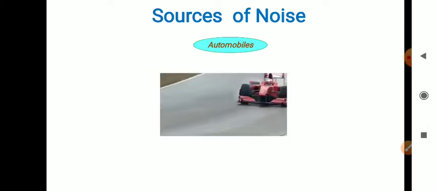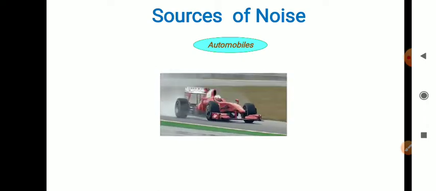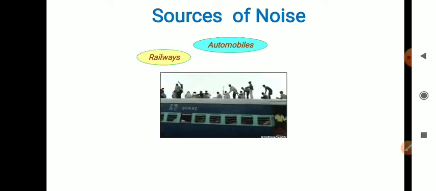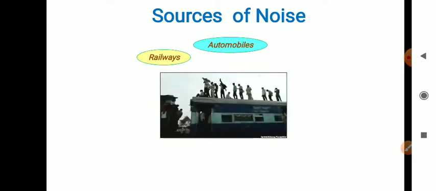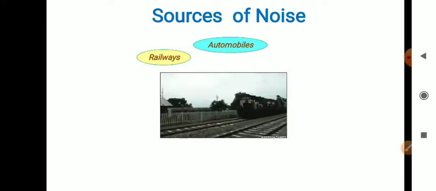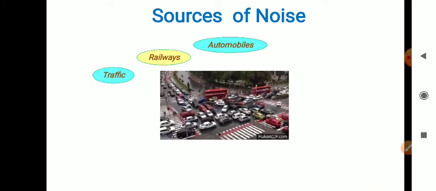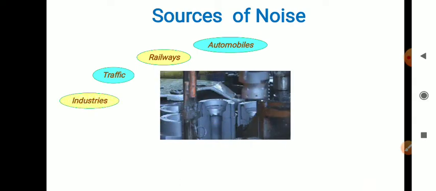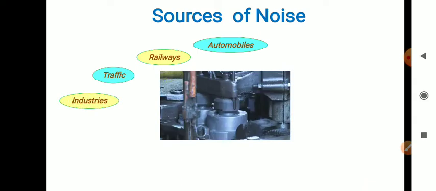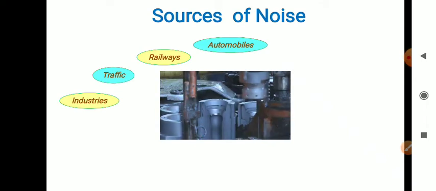Next are the sources of noise, meaning where the noise is produced. The first source is automobiles, mainly race cars, which produce more noise. Next is the railways, from the horn of the railway, and when trains pass by buildings, vibration takes place in the buildings. Then the traffic also produces noise. Then the industries, due to the heavy machines present in industries and factories.